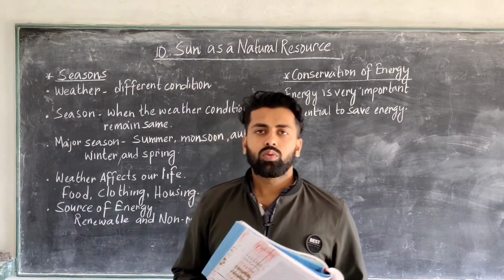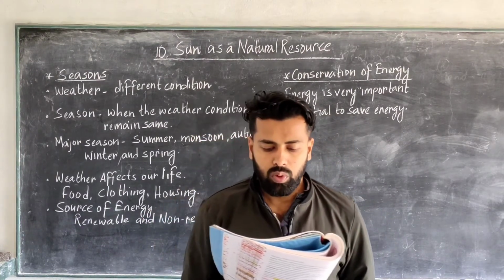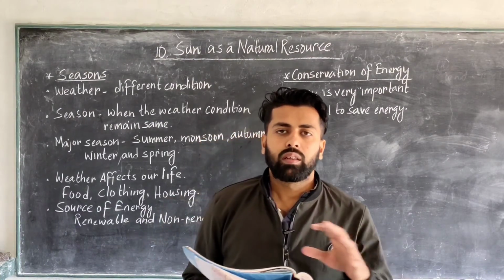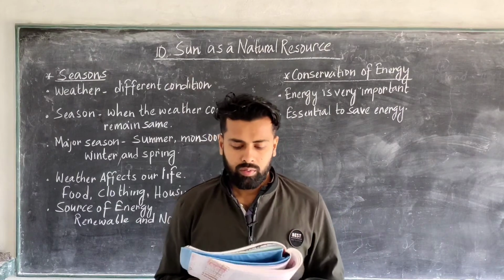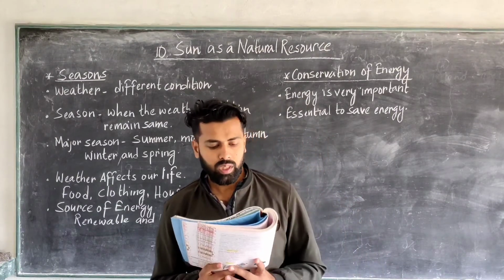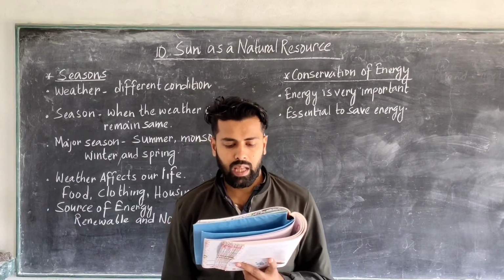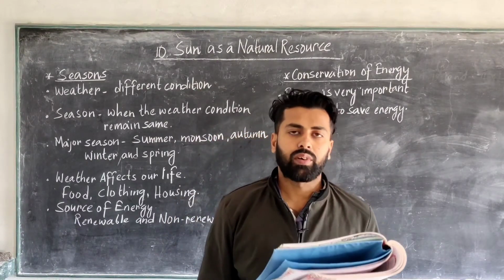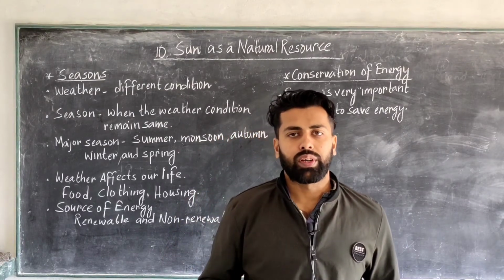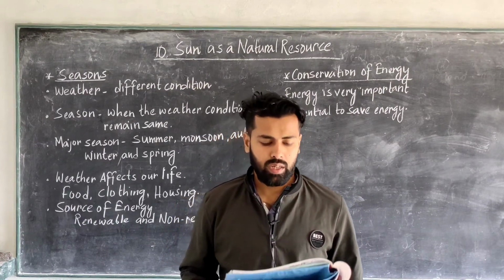So you can also use public transport, or you can carpool, means 4 or 5 people together coming in one vehicle. Next you see, plant a garden. Plants help keep the air fresh and clean. So plant a garden means you have to plant more and more trees. Plants will help you to keep the air very fresh and clean.